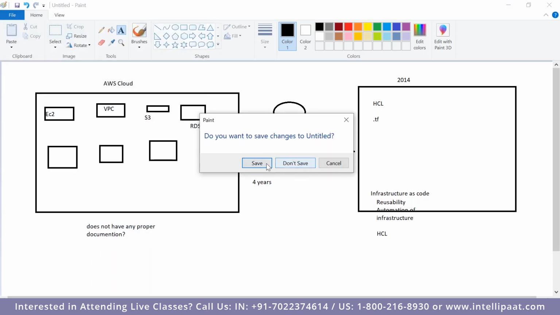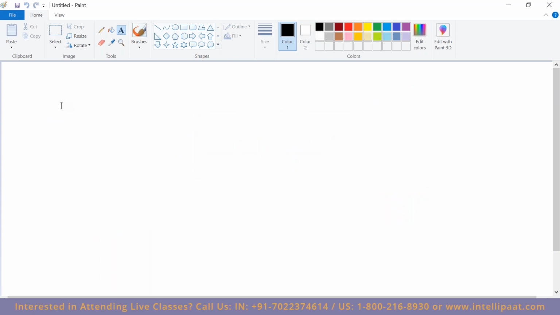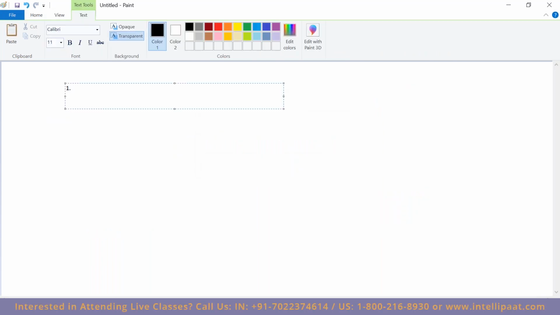Arun, is it the same kind of AWS CloudFormation, right? It is similar to AWS CloudFormation, but with CloudFormation, all you can do is templatize only AWS cloud services. Other providers will not be able to do it.